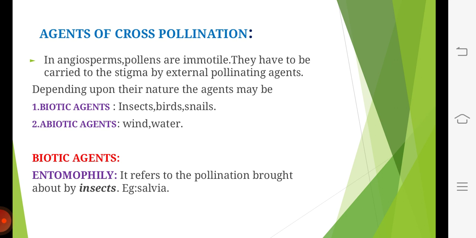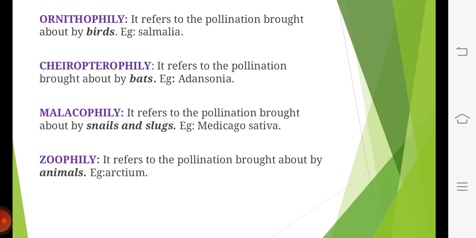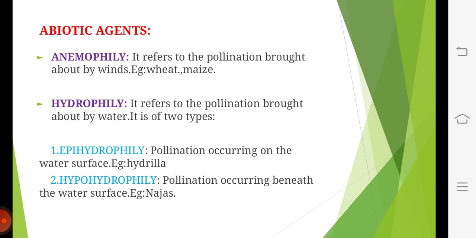Biotic agents. Pollination that takes place by insects is called entomophily. By birds, it is called ornithophily. If pollination takes place by bats, it is called chiropterophily. By snails and snakes, it is called malacophily. Pollination by animals is called zoophily.